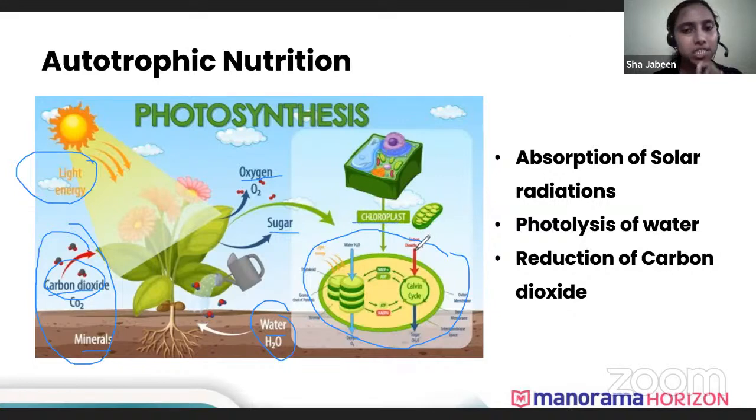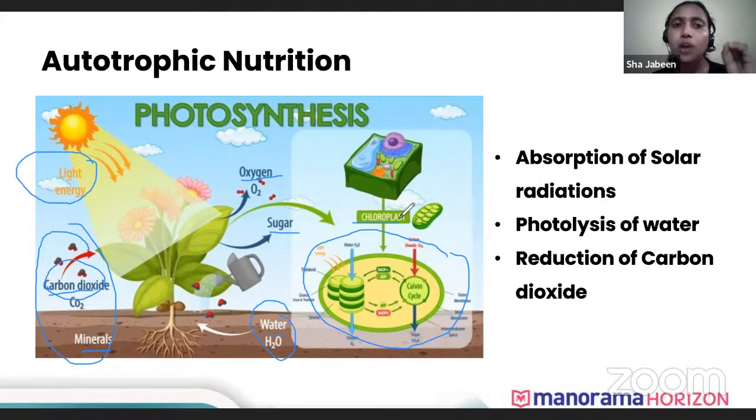Chloroplast is the special organelle present only in green plants, and it has the pigment called chlorophyll, which is also required for photosynthesis. So I hope it is clear what the raw materials of photosynthesis are, and what else is required apart from raw material: one is light and the other is the chlorophyll molecule. Is it clear till here? And we also know the products produced: sugar, and the byproduct is oxygen.